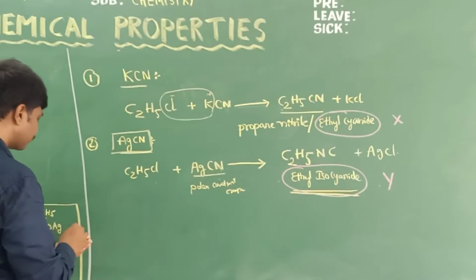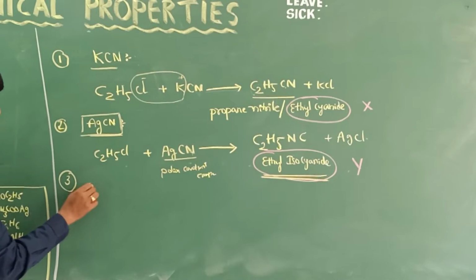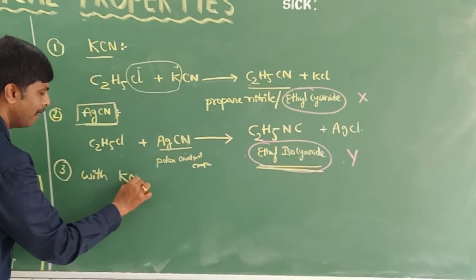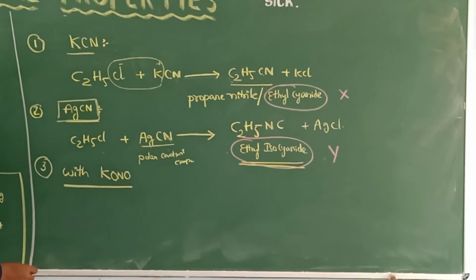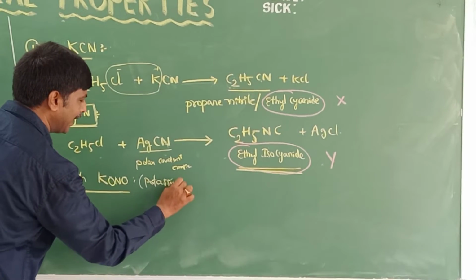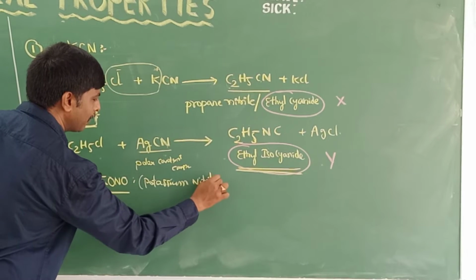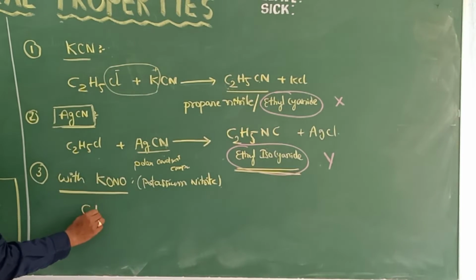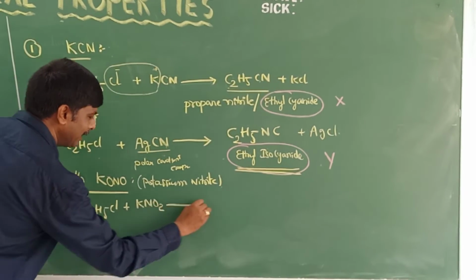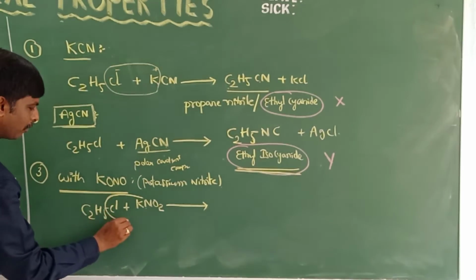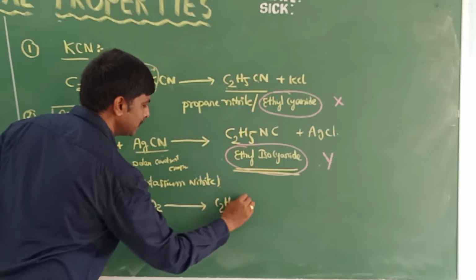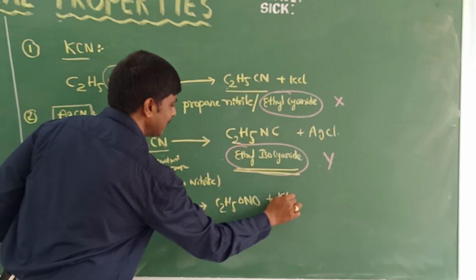Next, third property, reaction with KNO2, potassium nitrite. Actually, potassium nitrite you have to write like this, KONO, potassium nitrite. It is the actual formula of potassium nitrite. When chloroethane C2H5Cl reacts with KNO2, it is an ionic compound, so it will give KCl. So what is the remaining? C2H5ONO plus KCl. So it is the product.